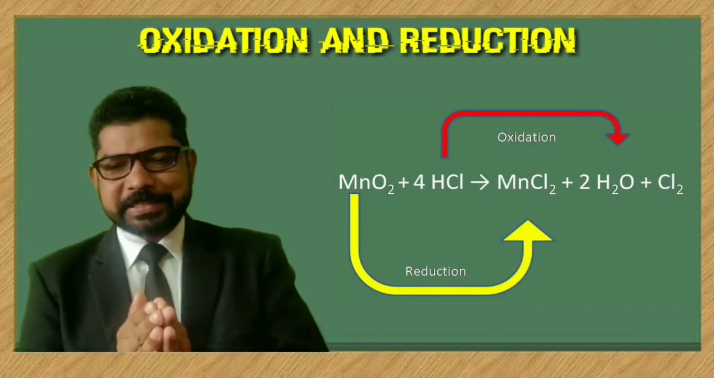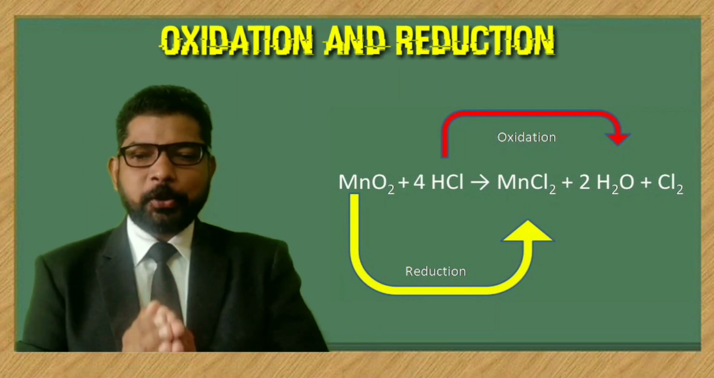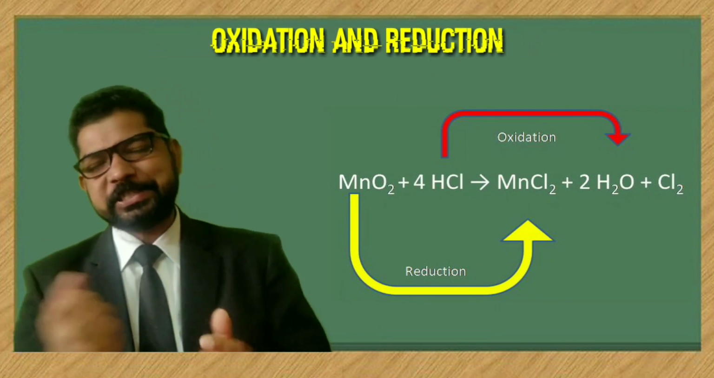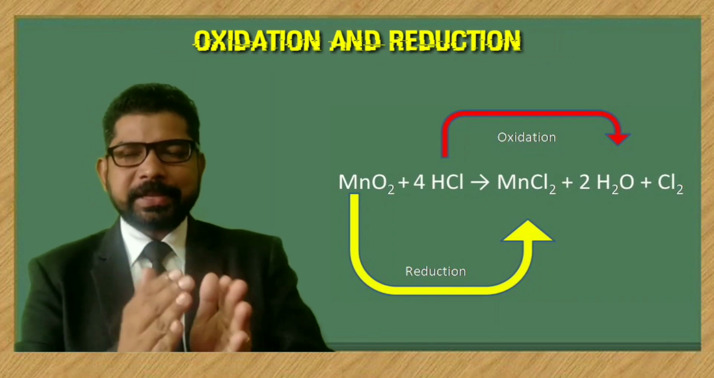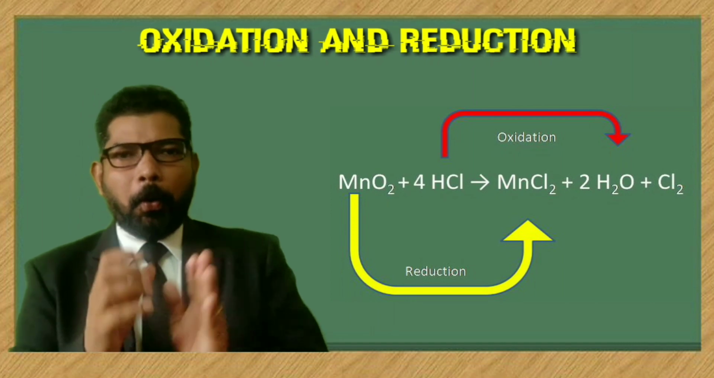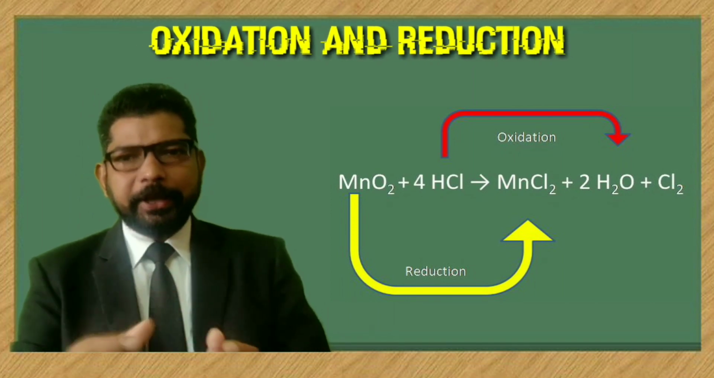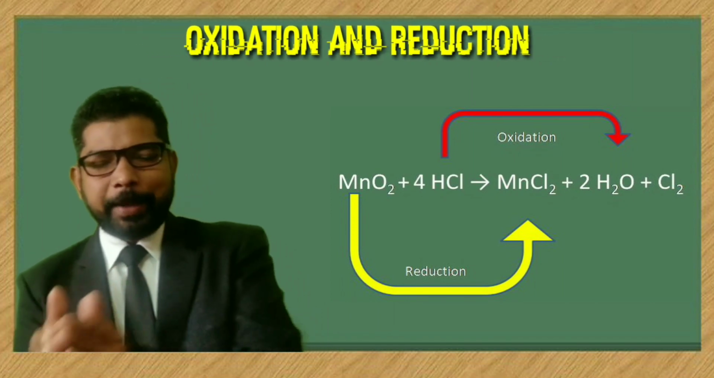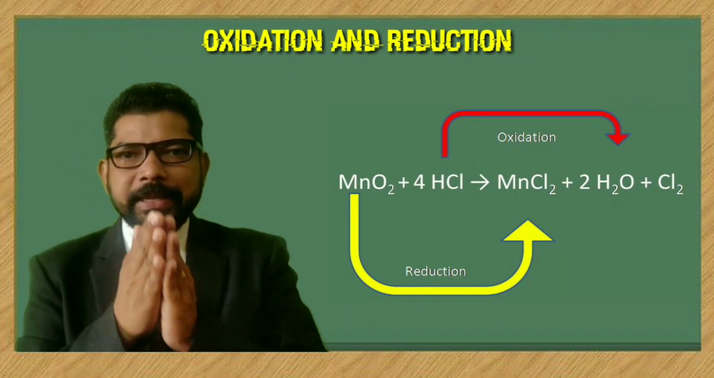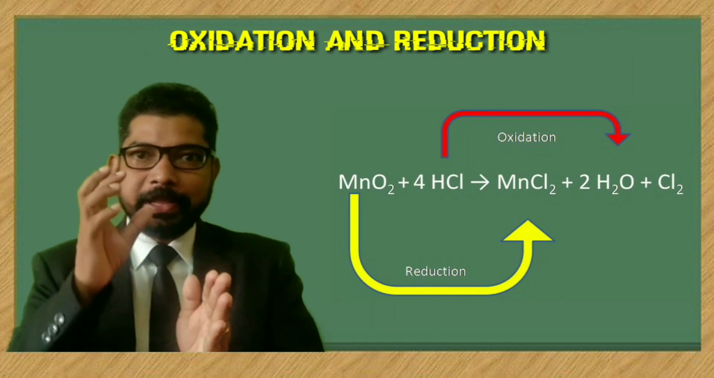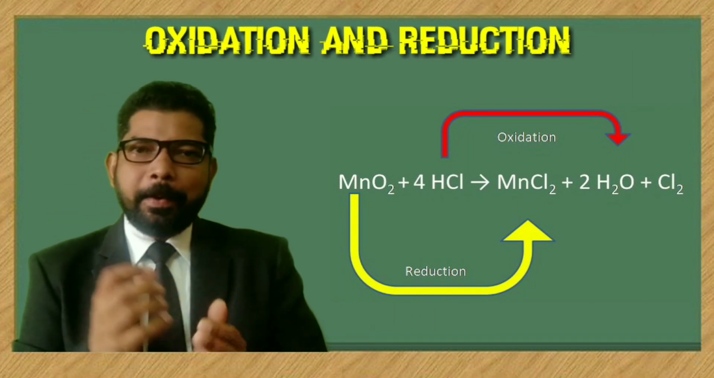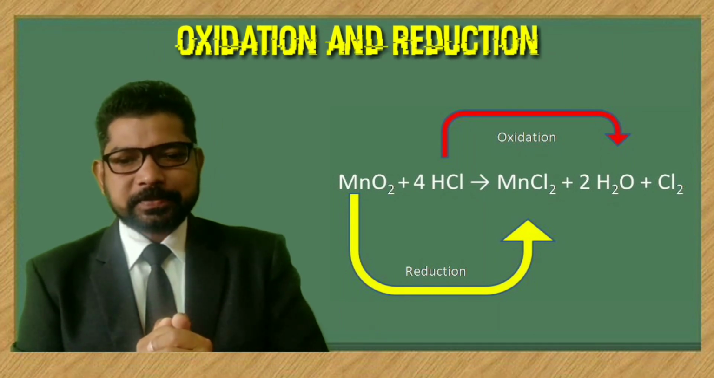MnO2 plus 4HCl gives MnCl2 plus 2H2O plus Cl2. In this reaction, what happened to MnO2, or manganese oxide? It got reduced. It became MnCl2. That means manganese lost oxygen, so we can say that it became manganese chloride.